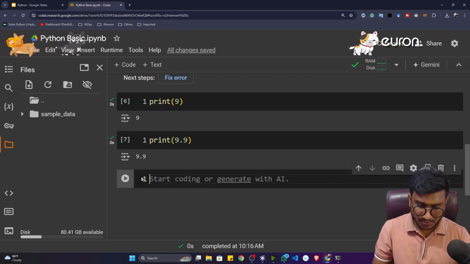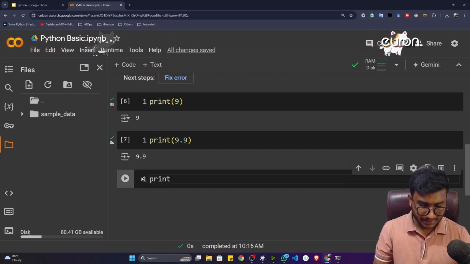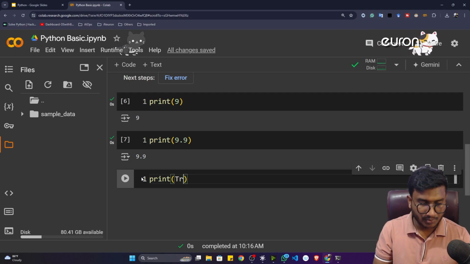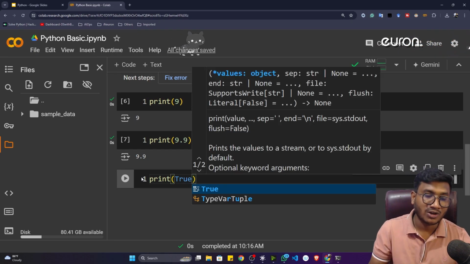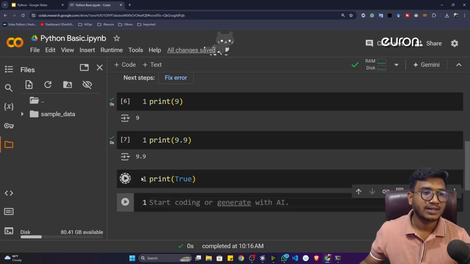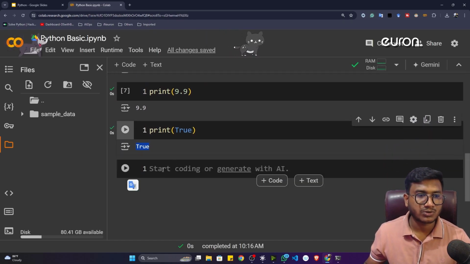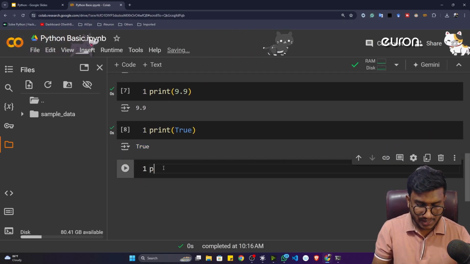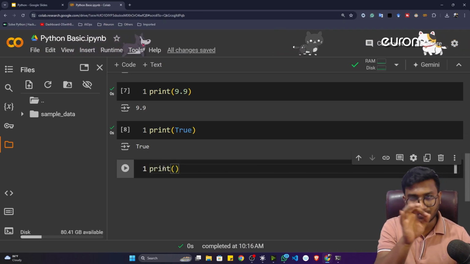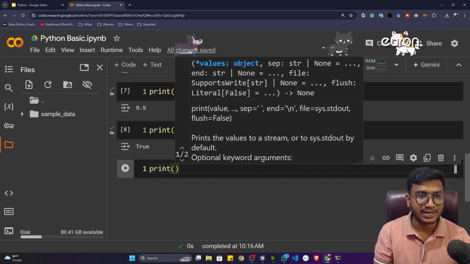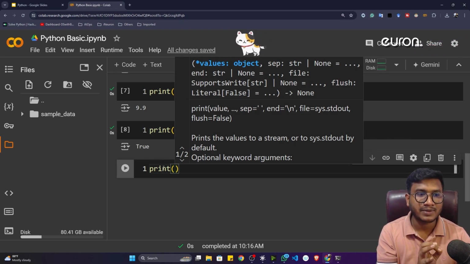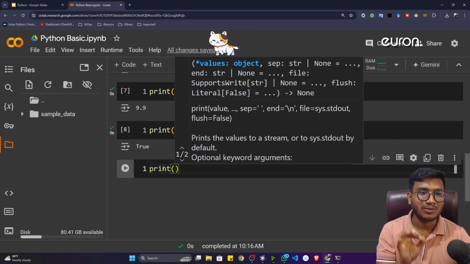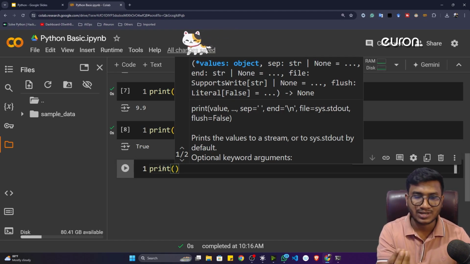So again, I can print any other type of data inside Python. Let's say I'm going to use Boolean type, which means true and false, only true and false. Now see, if I execute, it still works. It will give me the true output. Now I can also print multiple data types in one print function. It is also possible. See guys, print is a very powerful function. Inside the print function, you can do lots of things. I'll tell you what things you can do.